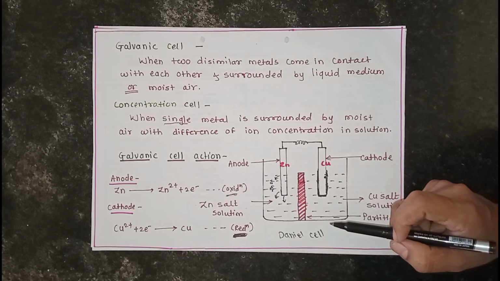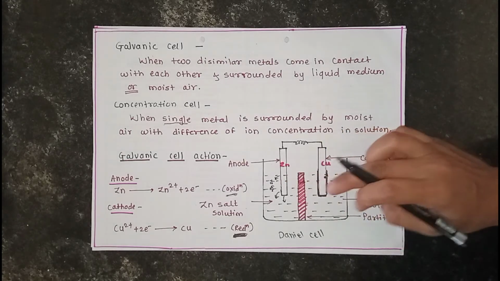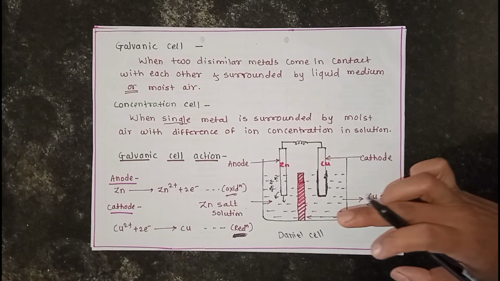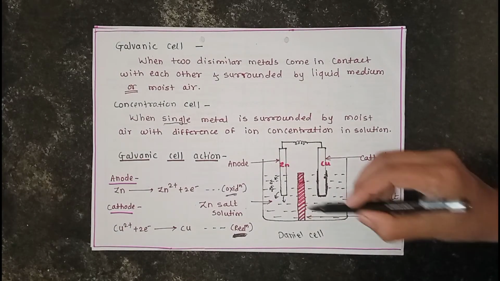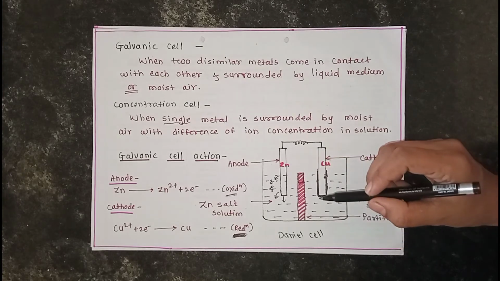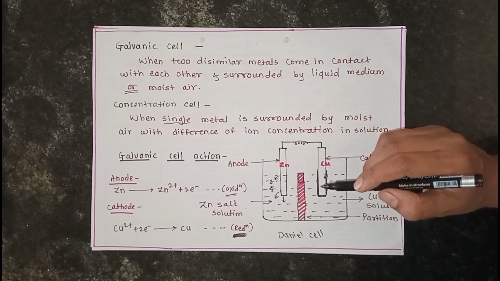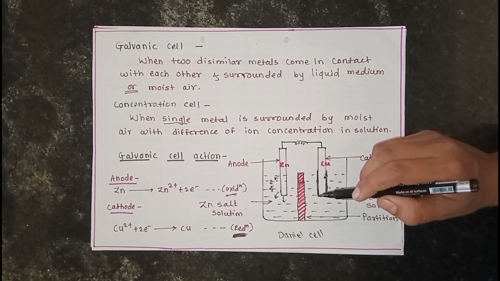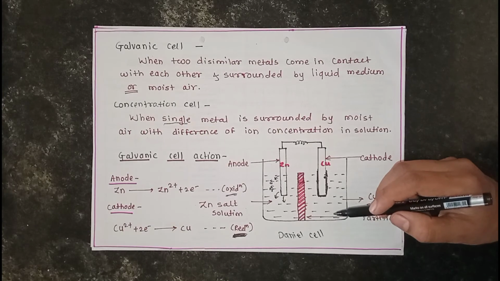So some of the points are necessary when electrochemical corrosion is carried out. The first point is the formation of cathodic and anodic areas. When the cathodic and anodic areas are there, then electrochemical corrosion can be carried out. Second important point is that a conducting medium is necessary. That means an electrolyte solution is needed when electrochemical corrosion is carried out.